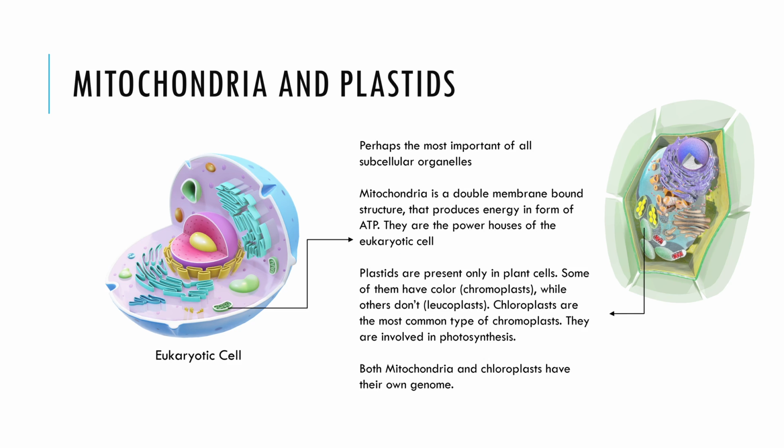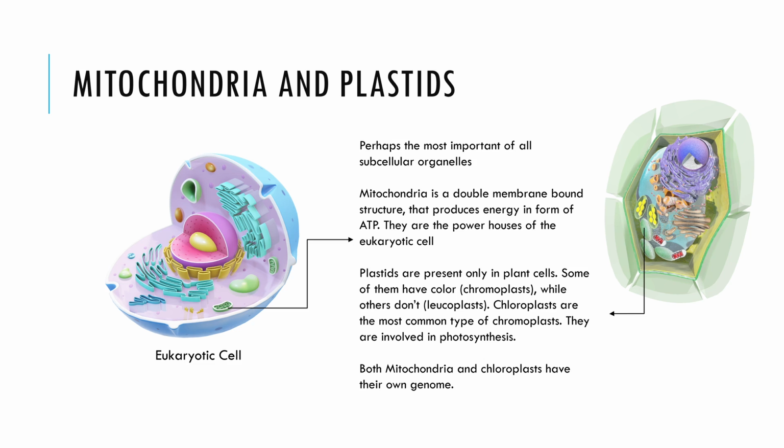Mitochondria are perhaps the best known of the organelles, and they generate energy for the cell in the form of adenosine triphosphate or ATP. ATP is the energy currency for the cell. Mitochondria use a process called oxidative phosphorylation to produce ATP.